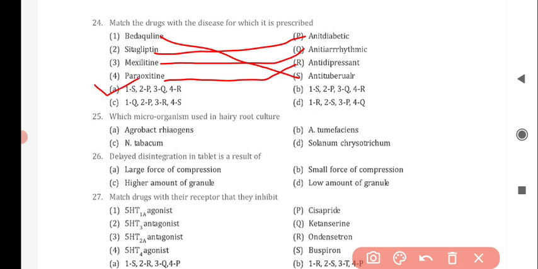Next question is, which microorganism is used in hairy root culture? And the correct answer is option A, that is Agrobacterium rhizogenes. Next question is, delayed disintegration in tablet is a result of, and the correct answer is option A, large force of compression.